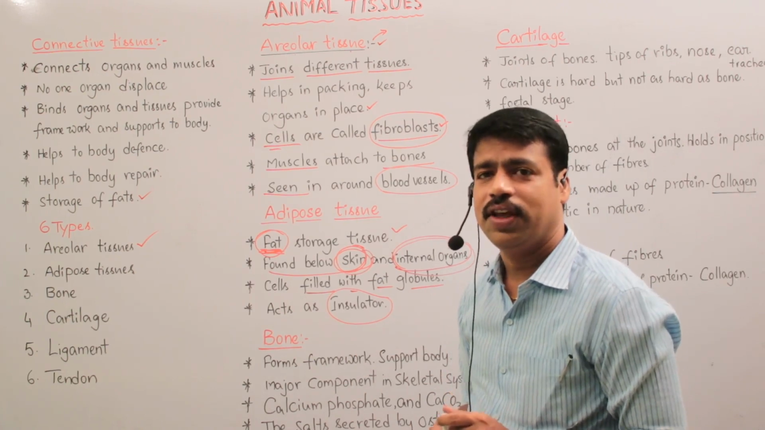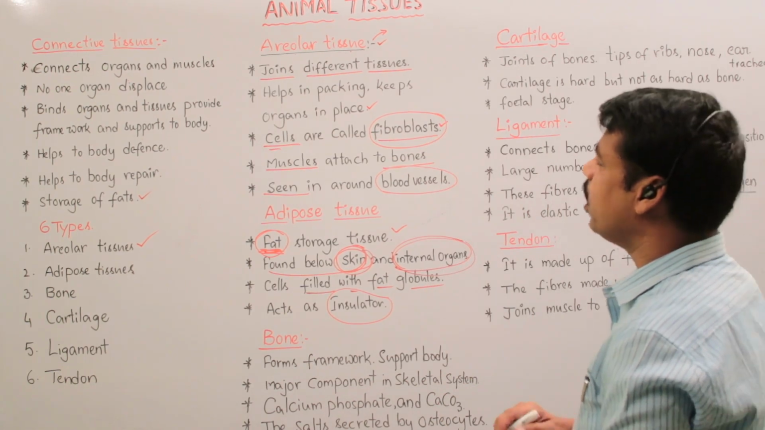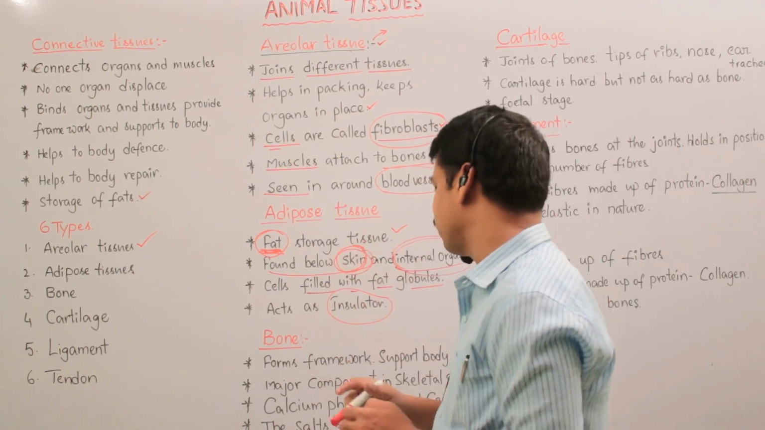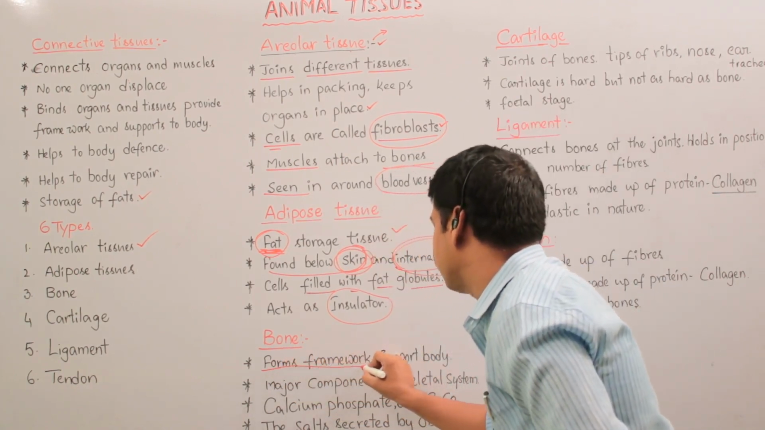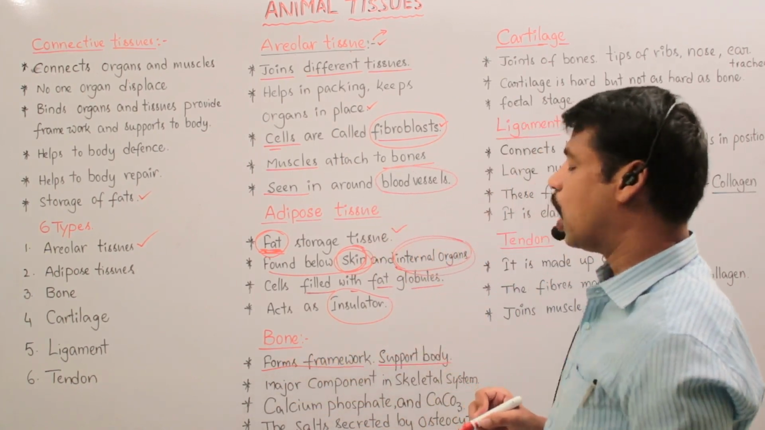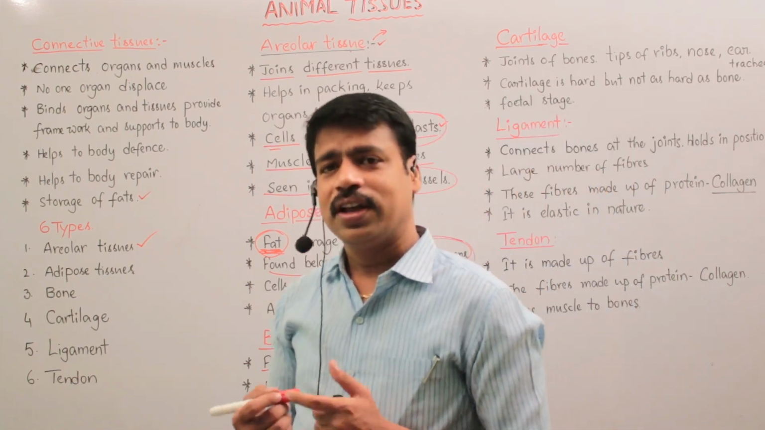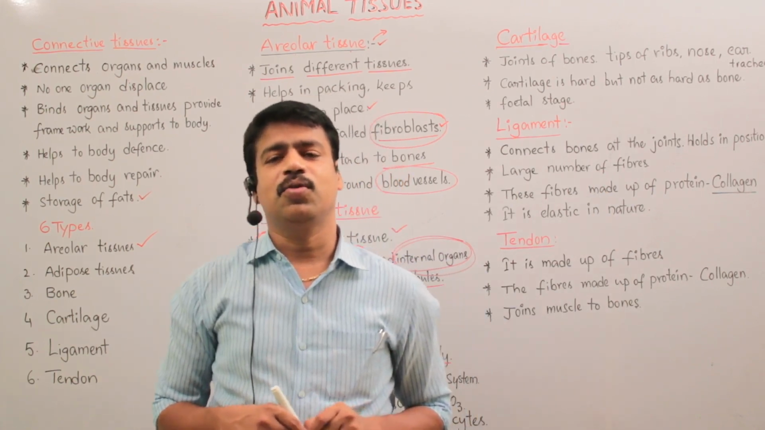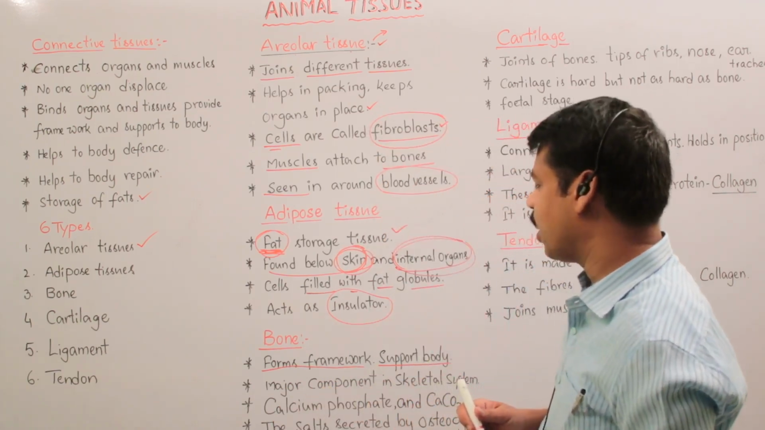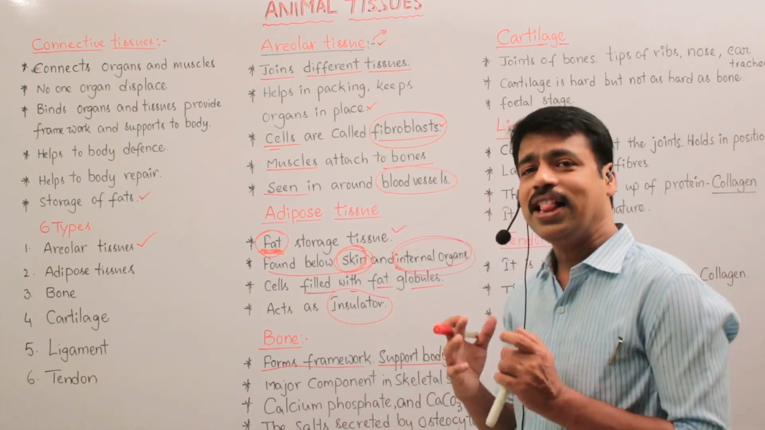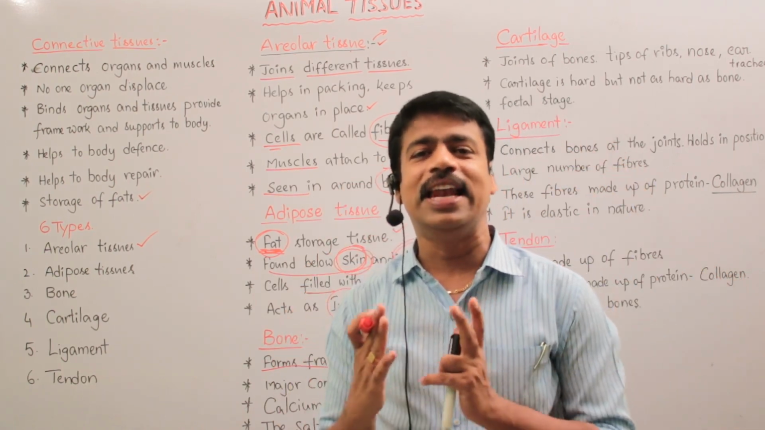The next connective tissue is bone. What is bone? Bone is another type of connective tissue. It forms a framework and supports the body. You know, our body is made up of bones. The number of bones is 206. 206 bones are present in our body. All the bones together form a framework, that is nothing but the skeleton.